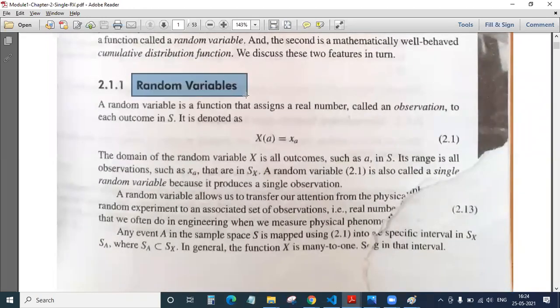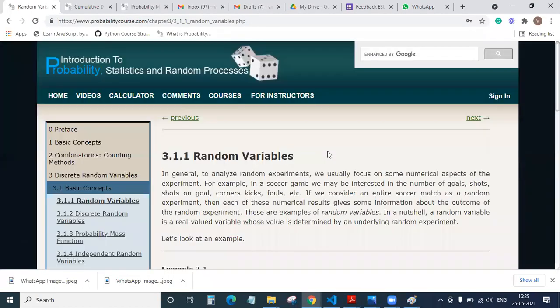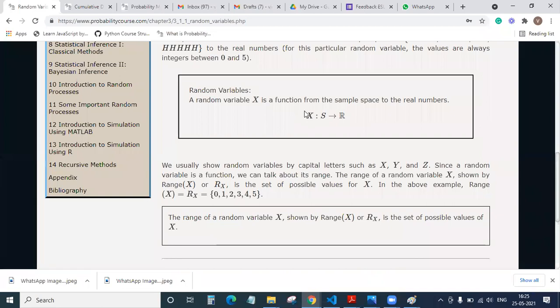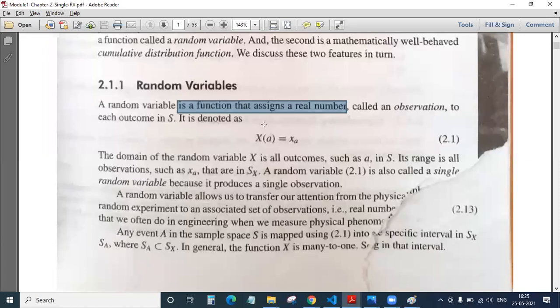Even in this textbook, he has explained what is a random variable. So a random variable is nothing but, you can see here, it is a function that assigns a real number. That is what we are seeing here in the form of an equation. And from where is it assigning? From the sample space. So I hope the meaning of random variable is clear. Tossing a coin. What is a random variable there? Heads and tails. These are our random variables.